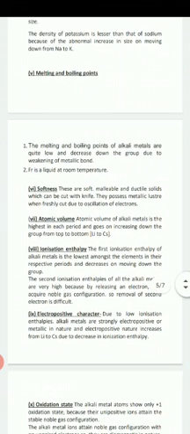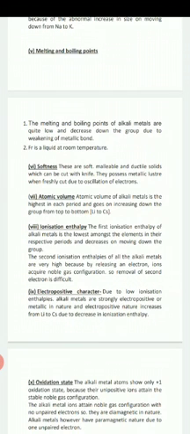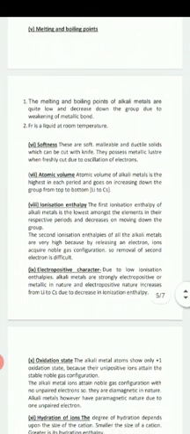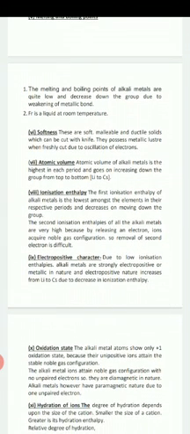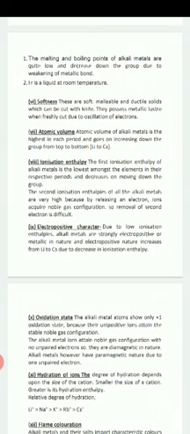The second ionization enthalpy of all the alkali metals is very high. This is a very important point. The second ionization enthalpy of all the alkali metals is very high because by releasing an electron, the ions acquire noble gas configuration, so removal of a second electron is difficult. Electropositive character: due to low ionization enthalpies, alkali metals are strongly electropositive or metallic in nature, and this increases from lithium to cesium due to decrease in ionization enthalpy.